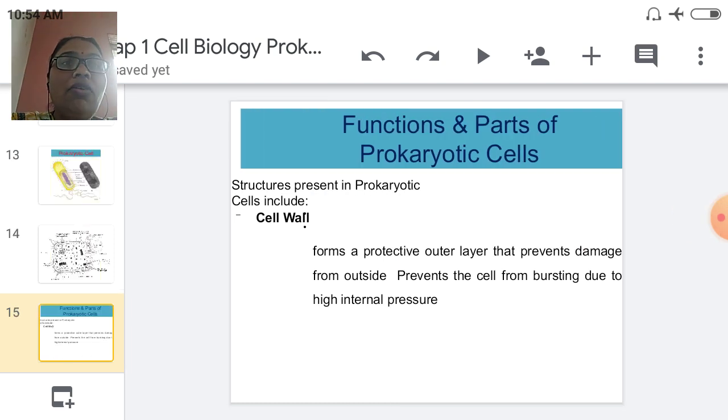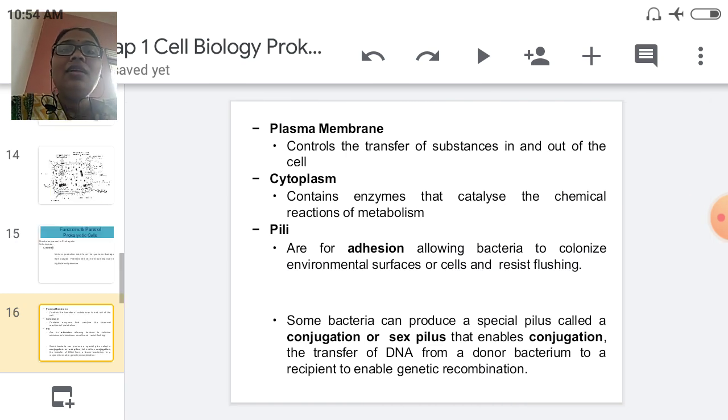Then going toward the function and parts of the prokaryotic cell, first one is the cell wall. It forms a protective outer layer that prevents damage from outside. It means it protects the cell from different types of injury. This is the first function of the cell wall. Next part is the plasma membrane. After the cell wall, the next membrane is the plasma membrane. What is the function of the plasma membrane? It controls the transfer of substances in and out of the cell, which material goes in or which material goes out. This is a very important function of the plasma membrane.